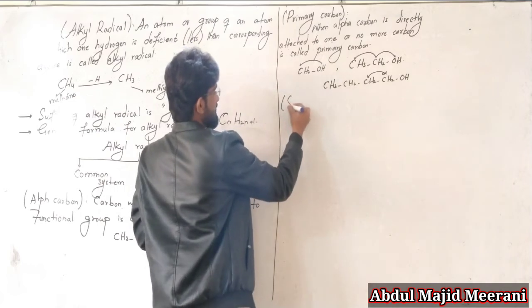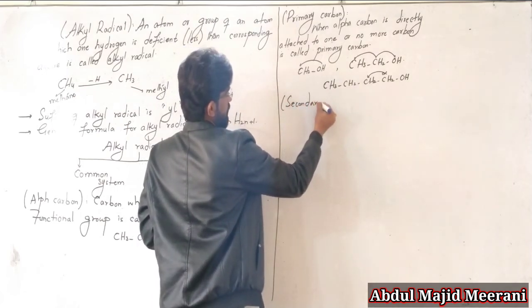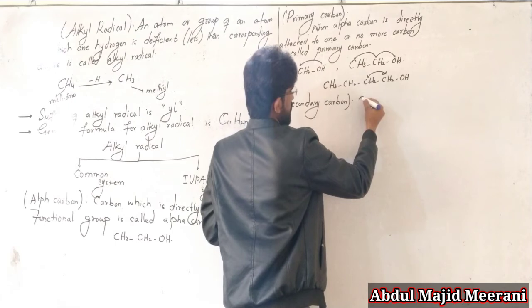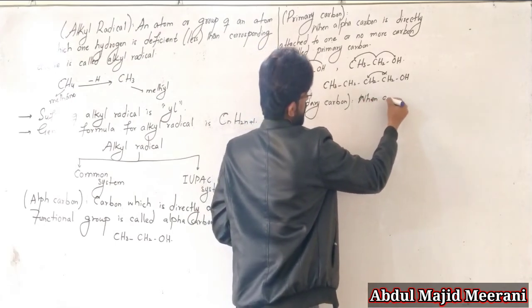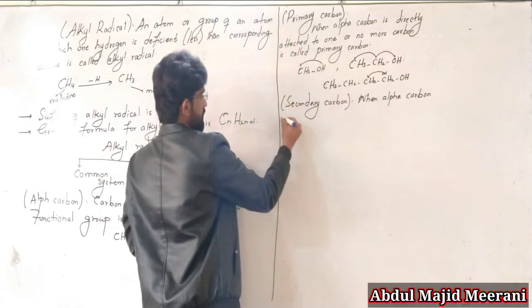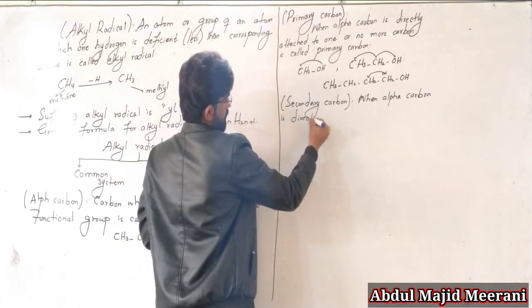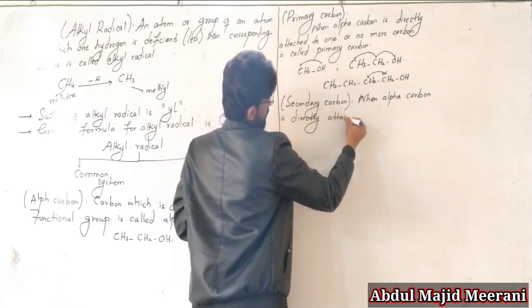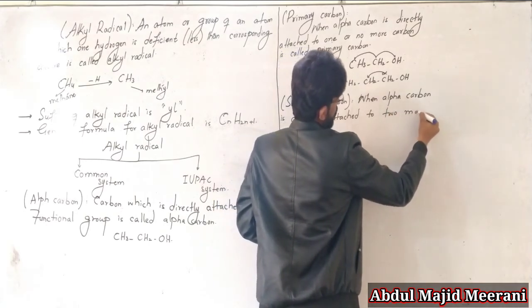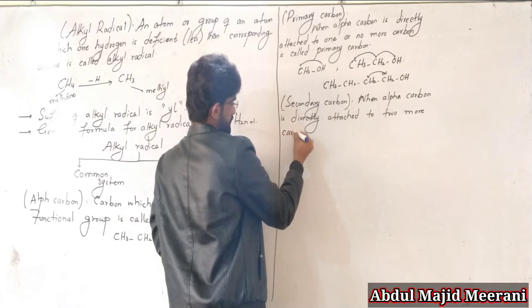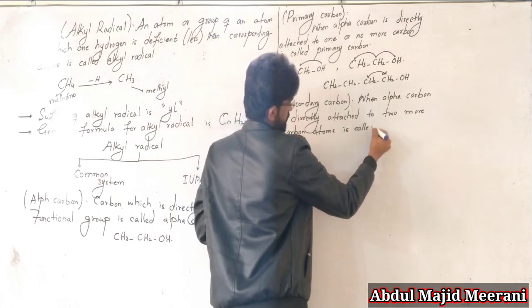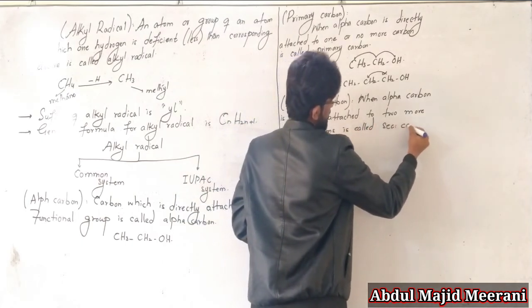And then secondary carbon: when the alpha carbon is directly attached to two more carbon atoms, it is called secondary carbon.